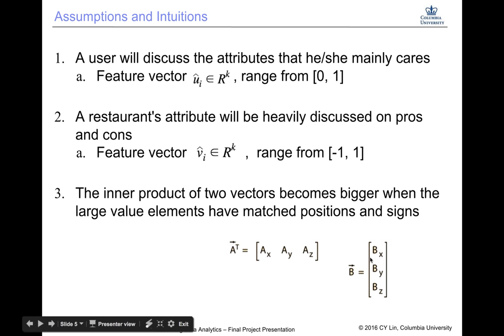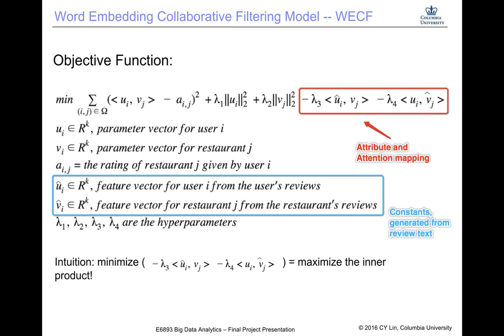So we want to match the restaurant properties and how the user cares about these properties. And to do that, we want the inner product of these two vectors to be as large as possible. And here is the objective function of our word embedding collaborative filtering model.